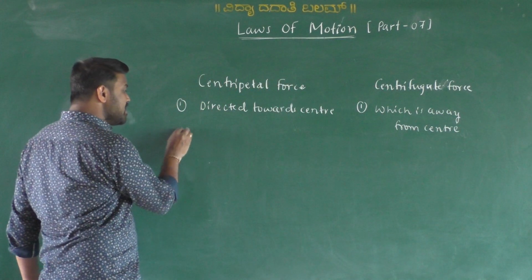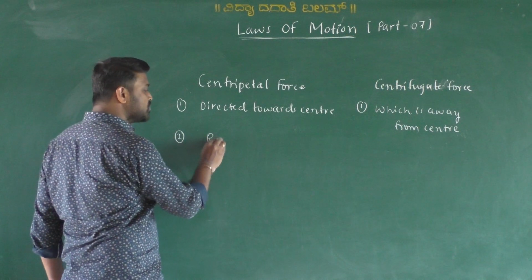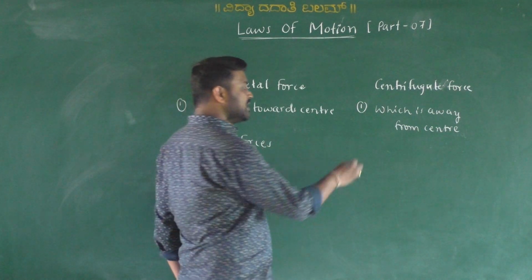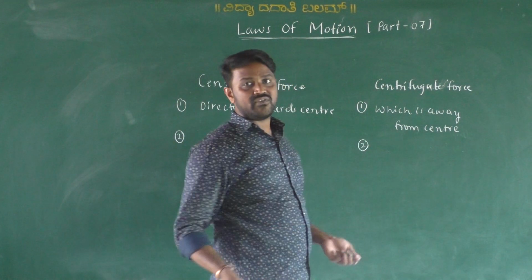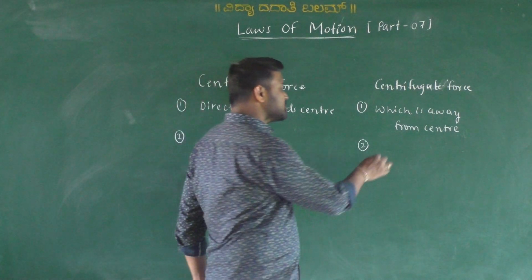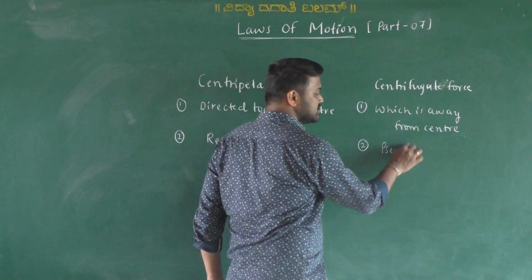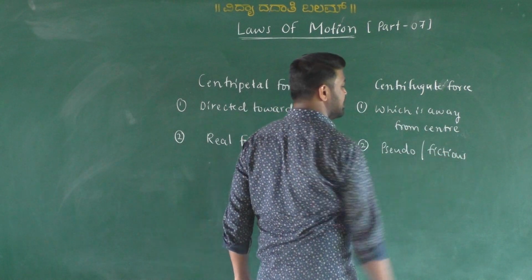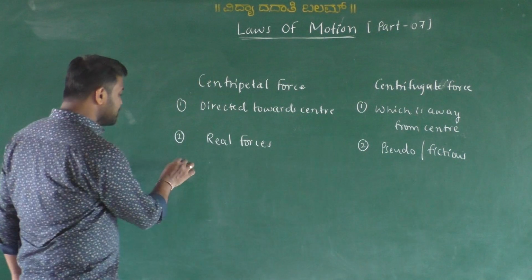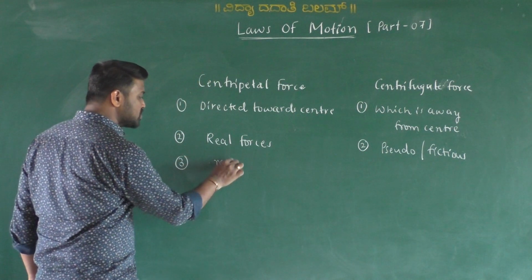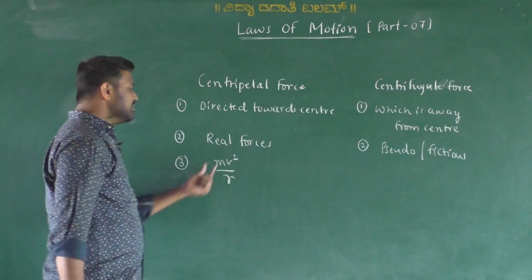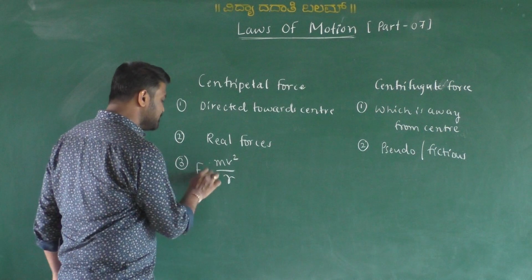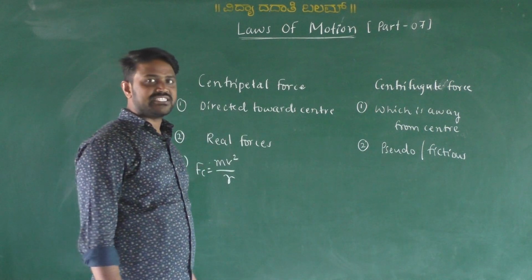It can be measured, so it is called a real force, but it is also called imaginary. We can feel it ourselves but cannot see it, so it is called a pseudo force, or simply a fictitious force. The expression for this is mv²/r, where v²/r is called centripetal acceleration, or we can take it as Fc.